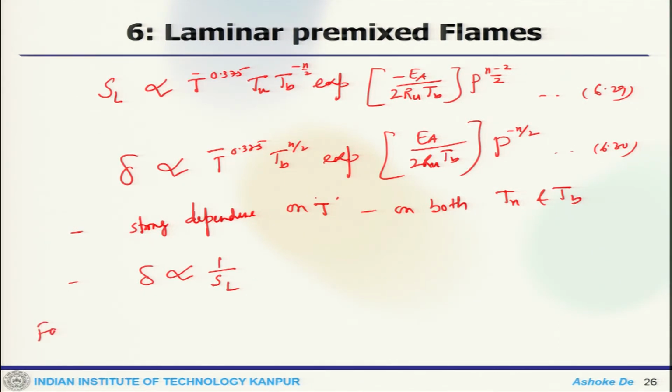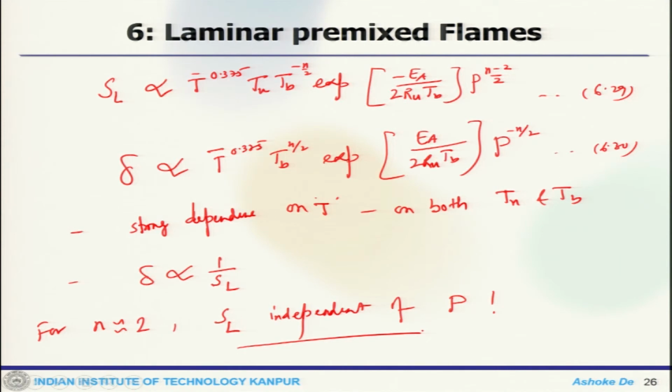Now, if you take some number for n, for example, let us say n equals 2, then SL becomes independent of P. That is a specific case, one can look at the dependency of SL on P and all this.